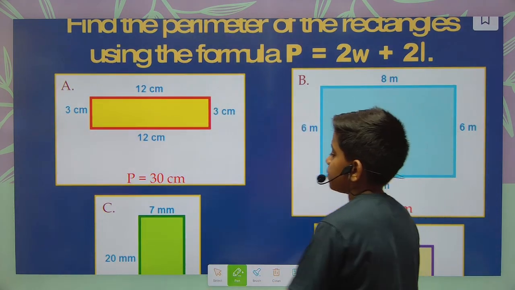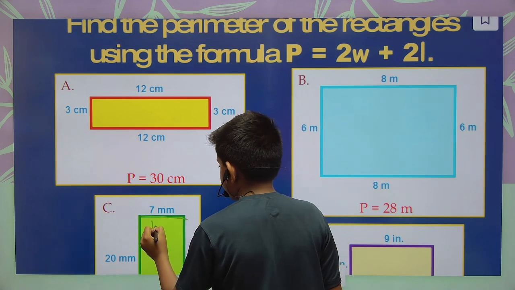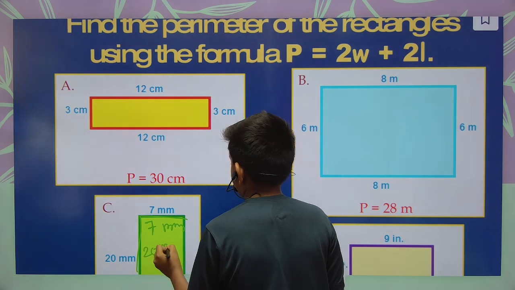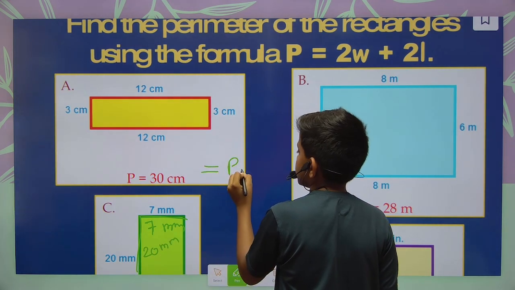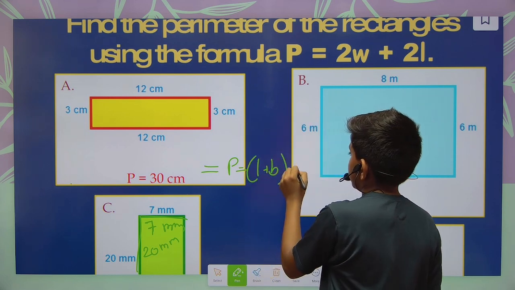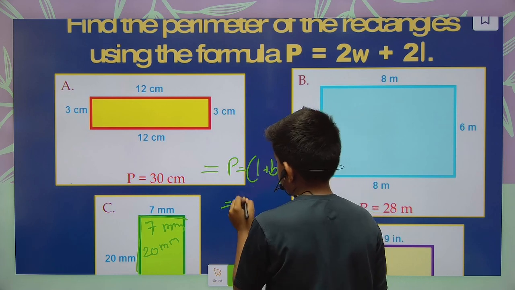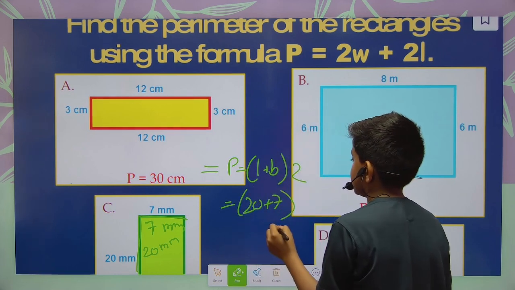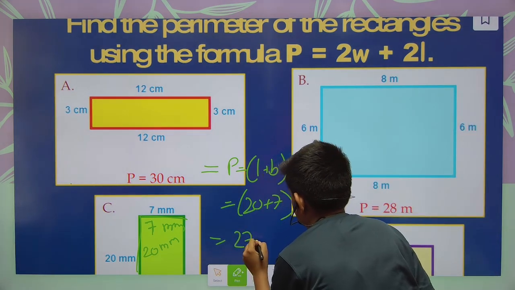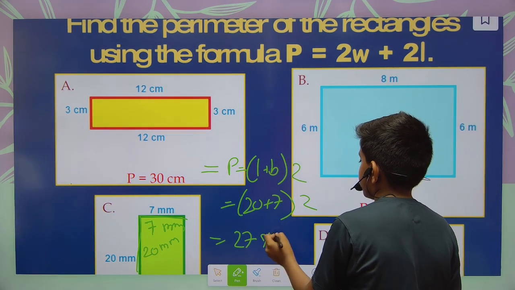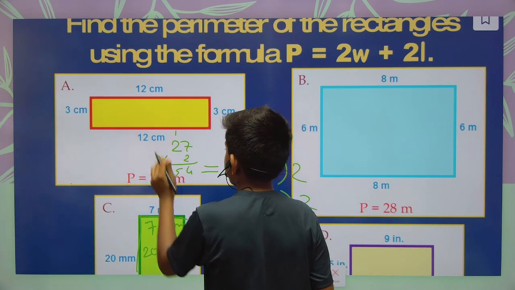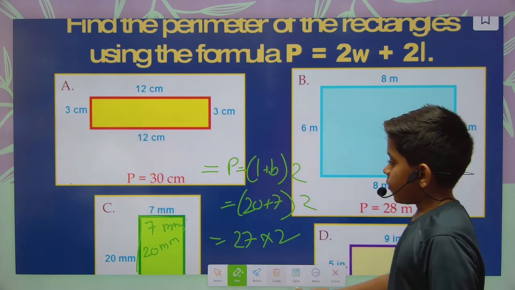Again we have here the breadth is 7 mm, and the length is 20 mm. So let's write the formula. P is equal to length plus breadth, multiplied by 2. Now here length is 20 plus 7, multiplied by 2. 20 plus 7 is 27, and we have to multiply it by 2. 27 into 2 is 54. So here we are getting the answer 54 millimeter.